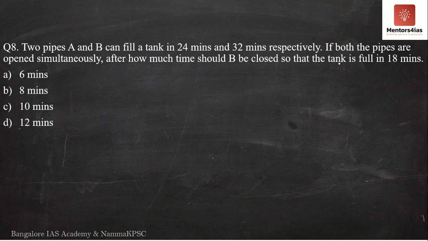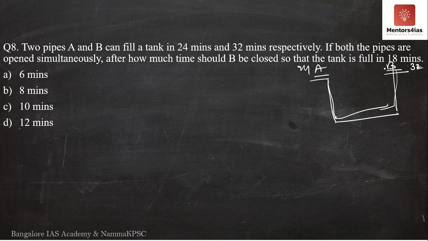So the question is saying that we have two pipes A and B. Okay, A takes 24 minutes to fill the tank, B takes 32 minutes to fill the tank. Now we want the tank to be filled exactly in 18 minutes. So X liters to be filled exactly in 18 minutes. Okay, not less, not more. So initially both the pipes are opened simultaneously.